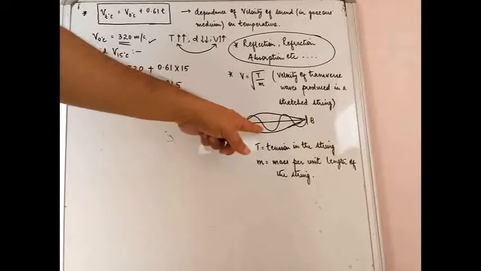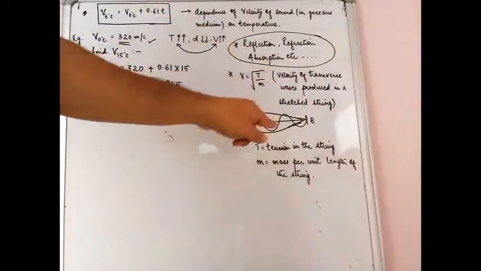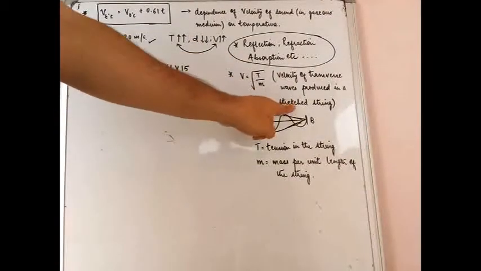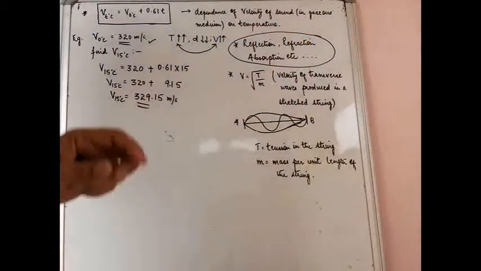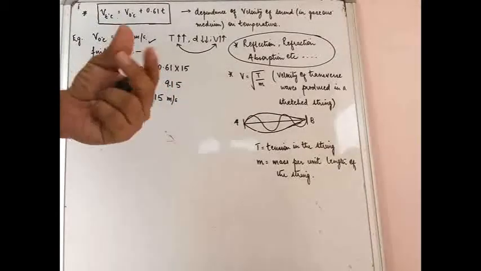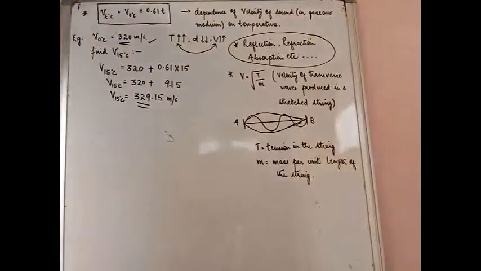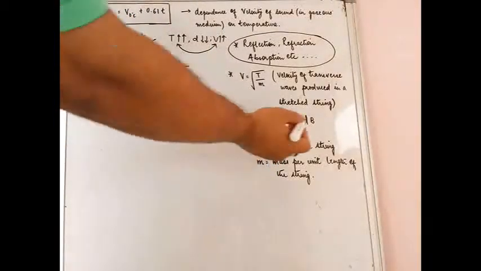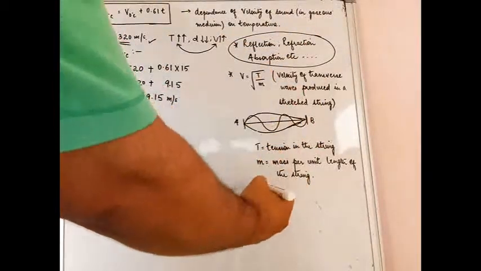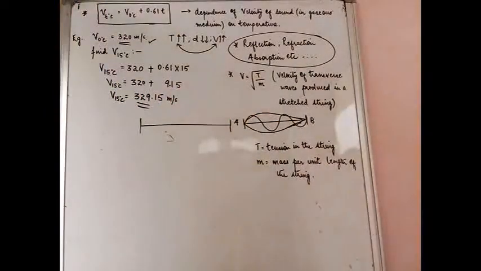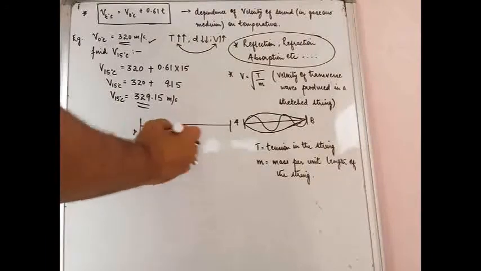So basically what you understand from this disturbance is that this is a wave that is getting generated. This is not a longitudinal waveform, but it is a transverse waveform. And where is it getting generated? It is getting generated in a stretched string. Okay, so what are the varying factors? Now you can stretch the same string. Earlier you had stretched it between A and B. You can stretch the same piece of string to a greater length, okay, PQ.